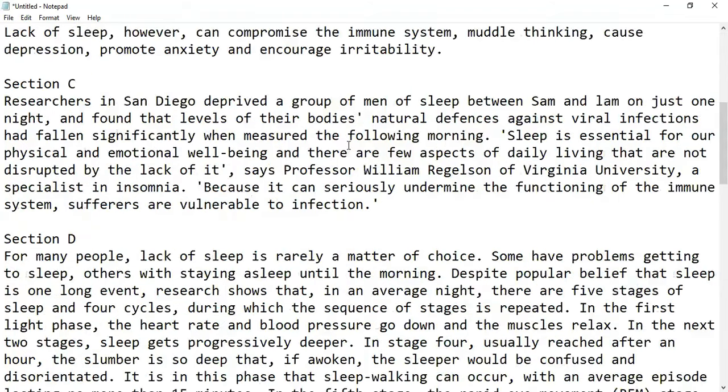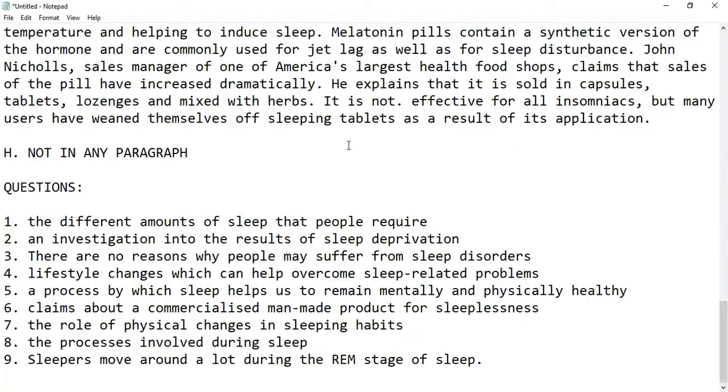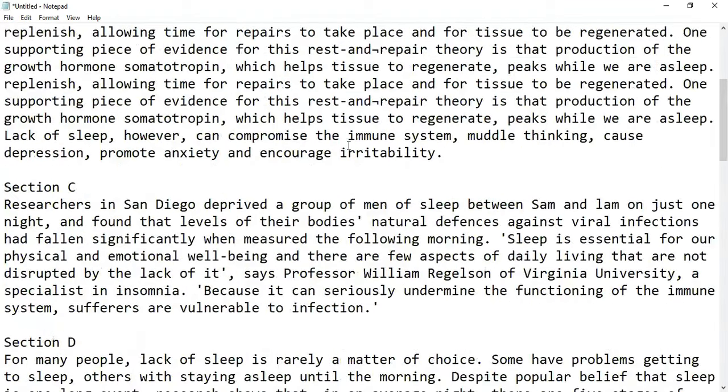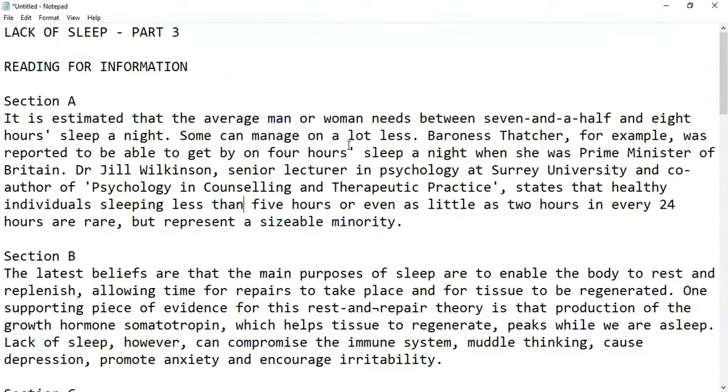So they are talking about different amounts of sleep that people require. Let's begin with the first para. It is estimated that the average man or woman needs between 7.5 hours and 8 hours sleep a night. Some can manage a lot less. Baroness Thatcher, I remember she was the Prime Minister of UK, for example, was reported to be able to get by on 4 hours sleep a night. So I'm getting all the answers here. When she was the Prime Minister of Britain.